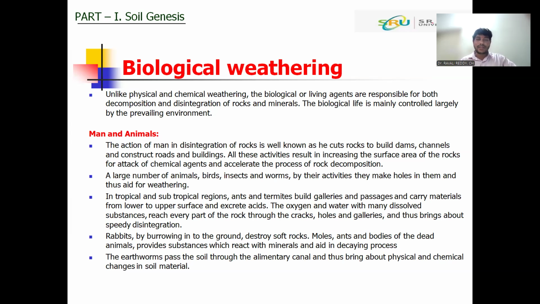Next are animals like birds, insects, and worms. They make holes in the rocks, which is helpful for weathering. In tropical and subtropical regions, ants and termites develop galleries and passages to carry material from one area to another. During this process, they also secrete acid, which is helpful for the weathering of rocks. Rabbits will also make holes in soft rocks, which helps the weathering.